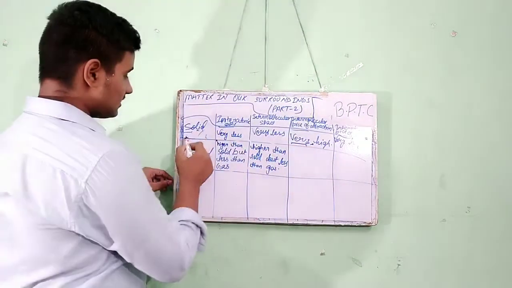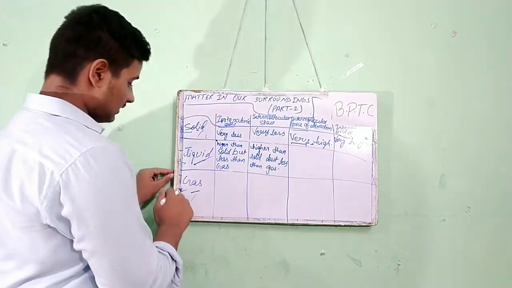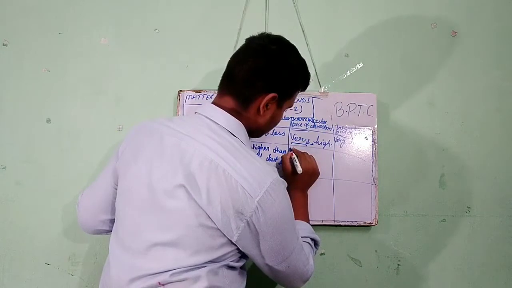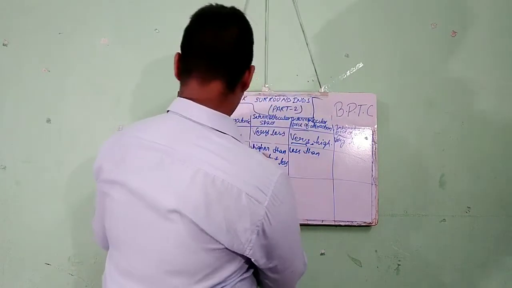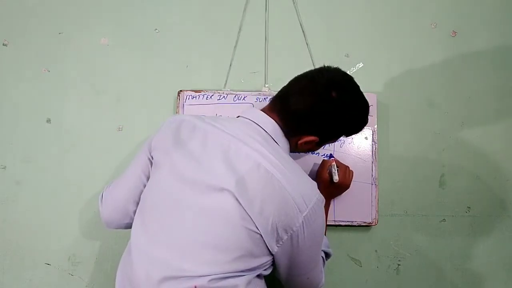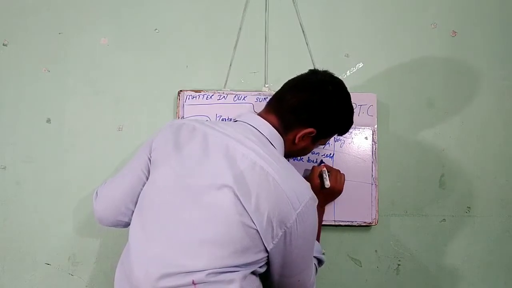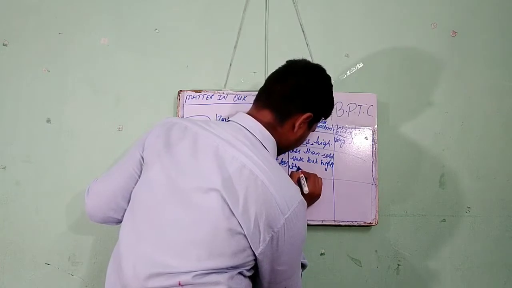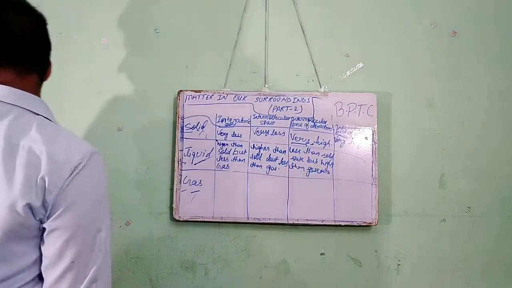In the liquid state it is less in comparison to the solid state but higher than the gaseous state.